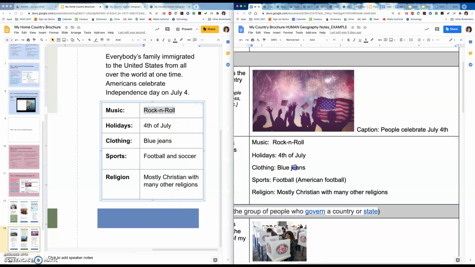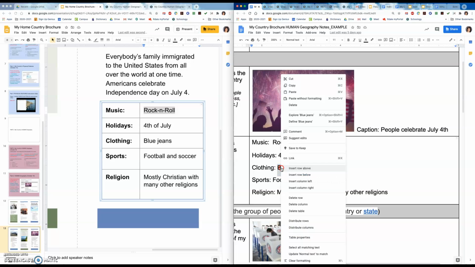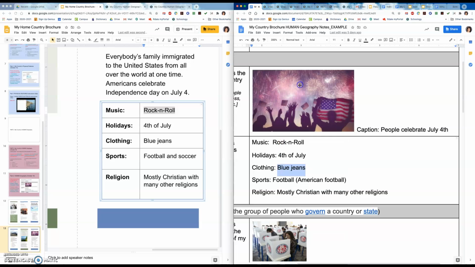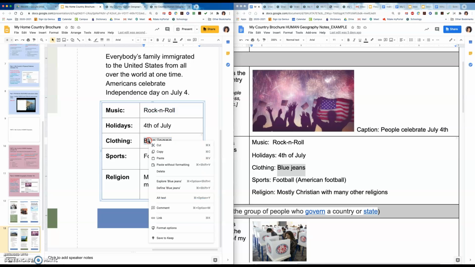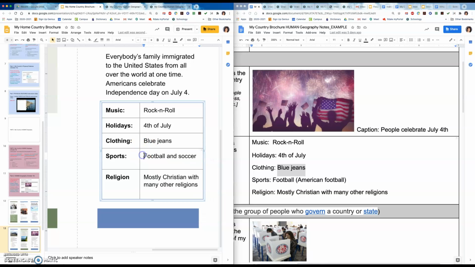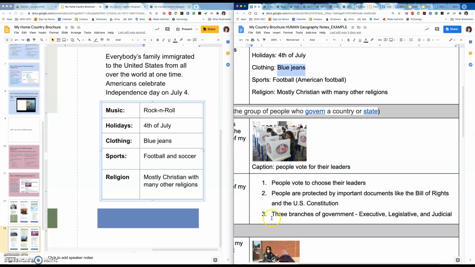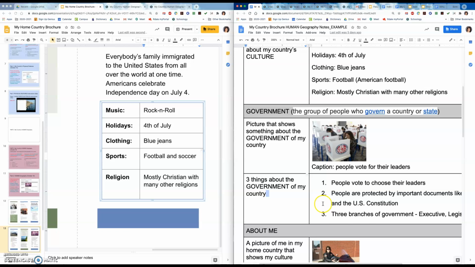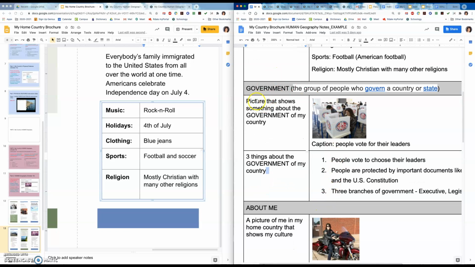So for clothing, I said blue jeans, copy, paste, and there you have blue jeans. Same with sports. Now, if I go down to government, I will look at what I have written for government.